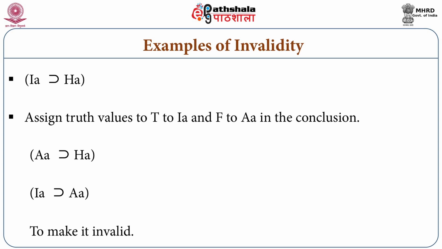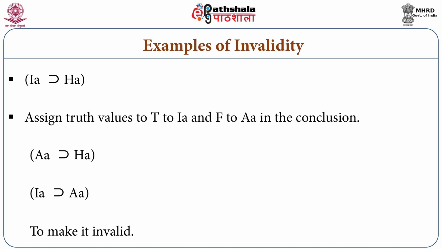So now we assign truth value F to the consequent. Here the consequent is actually A, which means American. So now we have to assign T to all the premises. Now if you look carefully, if we assign F to A and T to the rest of the sentences, this can be shown to be invalid, and we can actually do that.